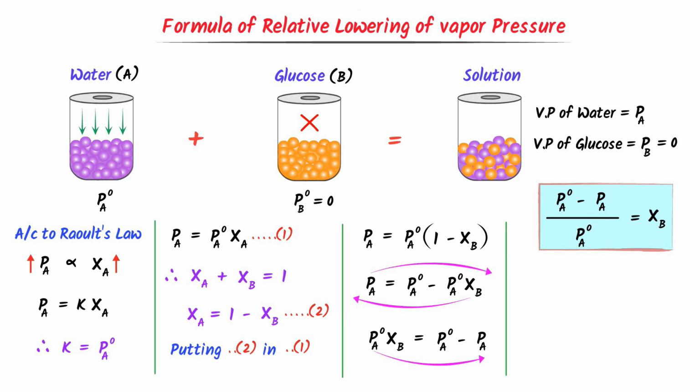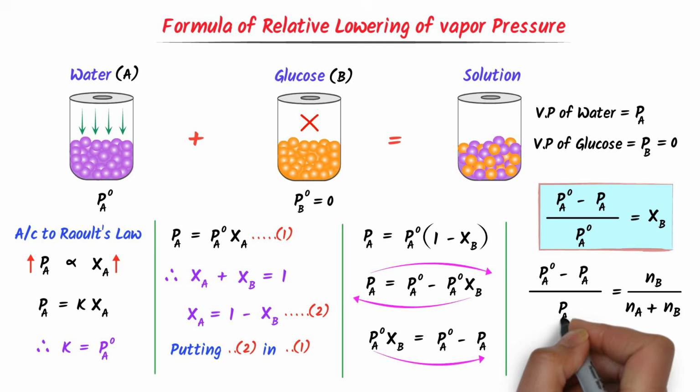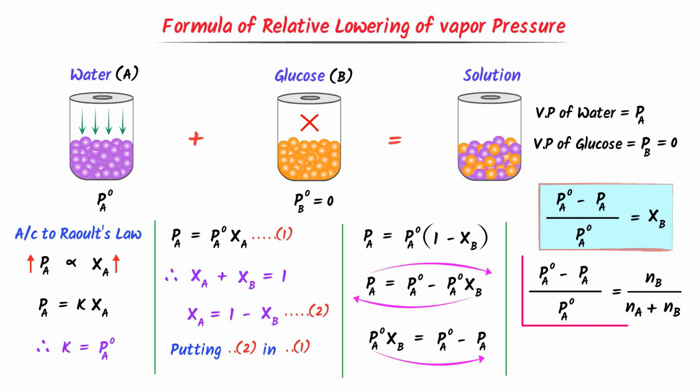Secondly, we know that the mole fraction of glucose is equal to the number of moles of glucose upon the number of moles of glucose plus the number of moles of water, which is equal to PA naught minus PA upon PA naught. This is another way to write relative lowering of vapor pressure.